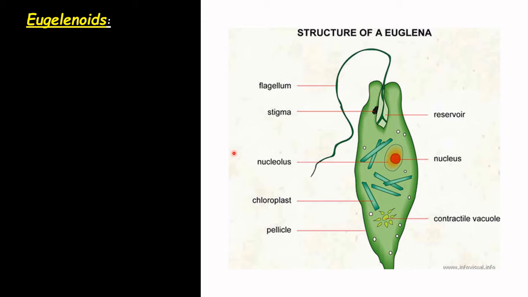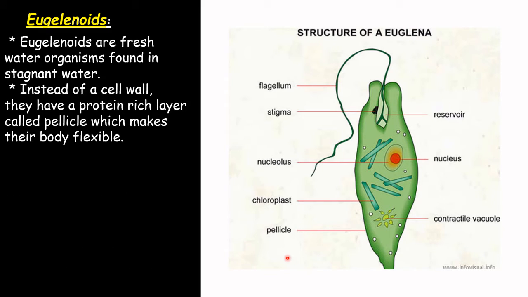Coming to the next category, euglenoids. You see this structure. Let's learn about their features. Euglenoids are freshwater organisms found mostly in stagnant water. Diatoms and dinoflagellates were marine, but euglenoids are freshwater organisms. They don't have a cell wall. There is just a protein rich layer called pellicle, and pellicle makes their body flexible.